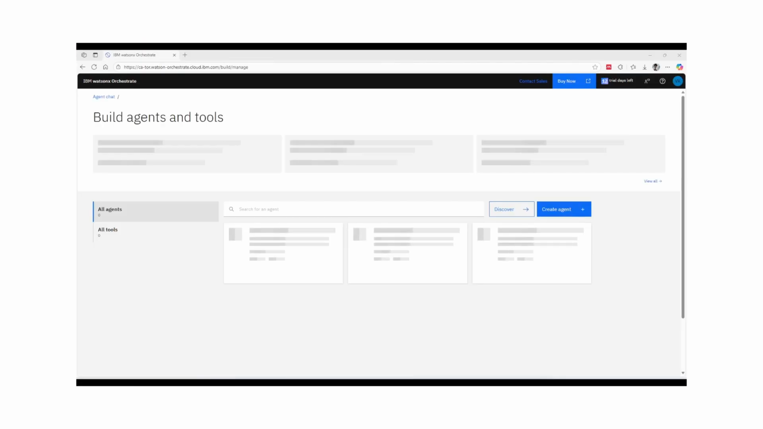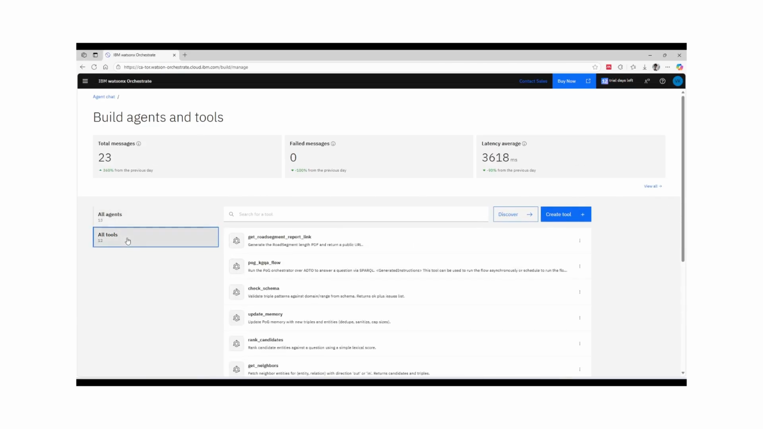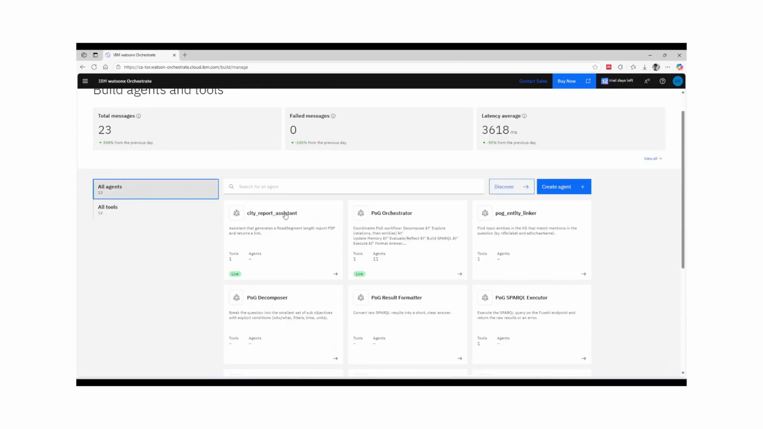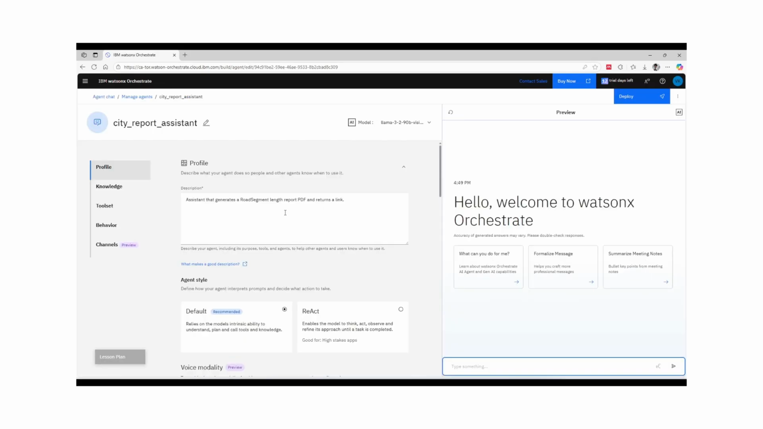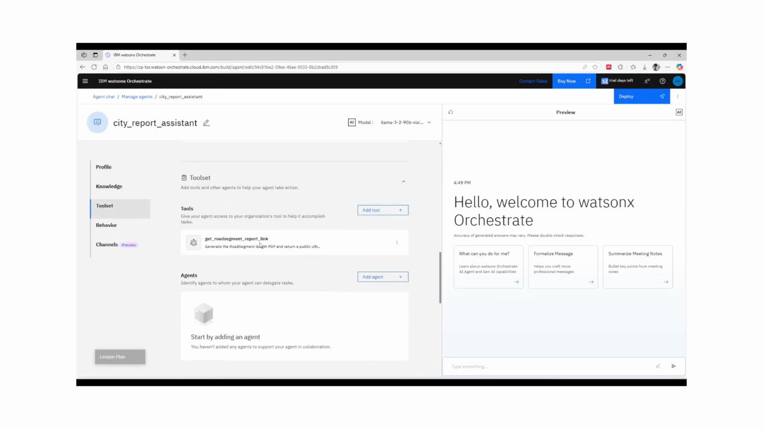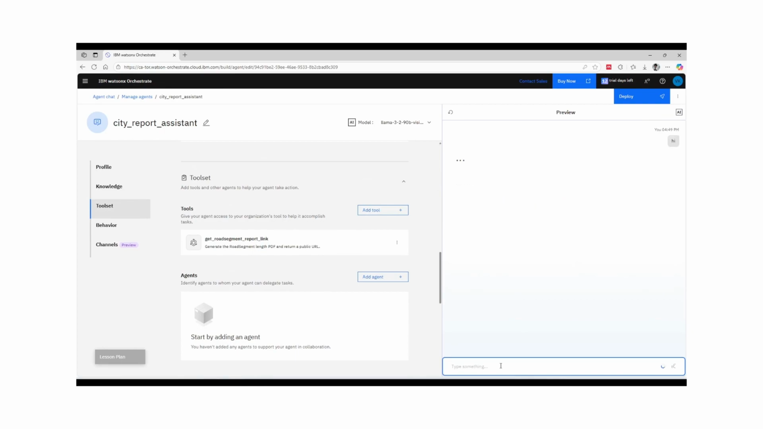IBM watsonx Orchestrate is an AI-powered platform that enables users to automate business tasks and workflows through the use of intelligent agents. Our city report assistant is one of those agents. It is developed to generate reports on a defined template by accessing city data in an external database.